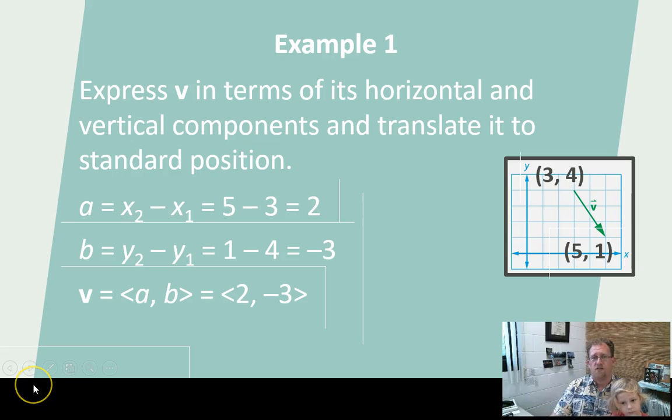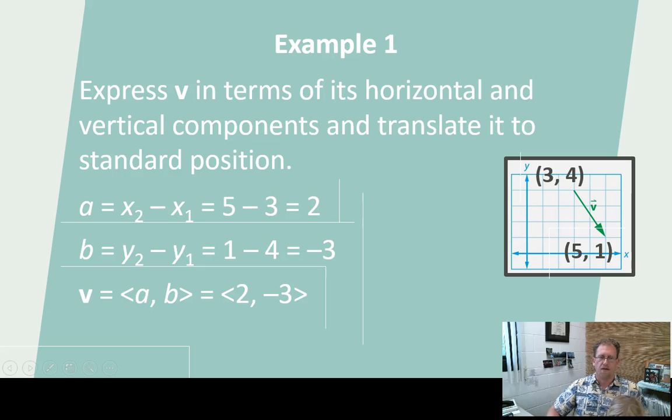This is fun. So we're going to take a vector that starts at 3, 4 and ends at 5, 1, and we are going to analyze it so that we can express it as v equals a comma b. And then we're going to translate that vector to standard position. So we're going to take it out of where it is right now at 3, 4 to 5, 1, and we're going to slide it down so that its origin, its starting point, is at the origin of the system, and we're going to draw it again.